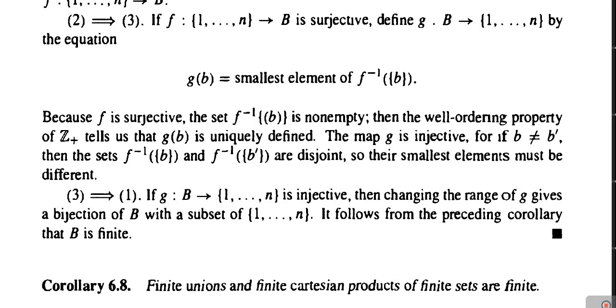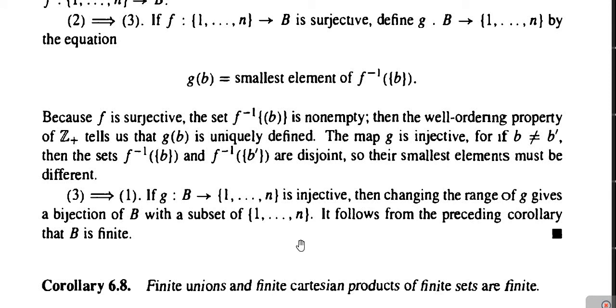Now lastly we have corollary 6.8, which says that finite unions and finite Cartesian products of finite sets are finite. This means that if we take a finite number of finite sets, then their union is finite as well as their Cartesian product is finite. Like such is corollary 6.8.